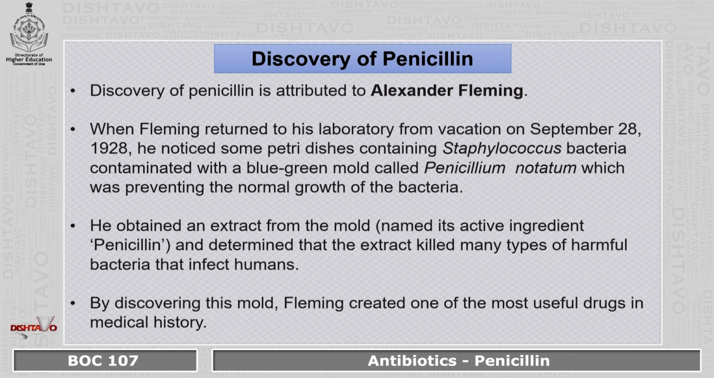He obtained an extract from this mold, named its active ingredient penicillin, and determined that the extract killed many types of harmful bacteria that infected humans. By discovering this mold, Fleming created one of the most powerful drugs in medical history.